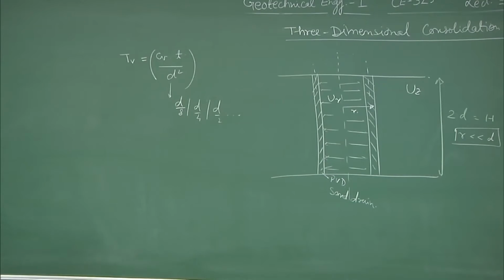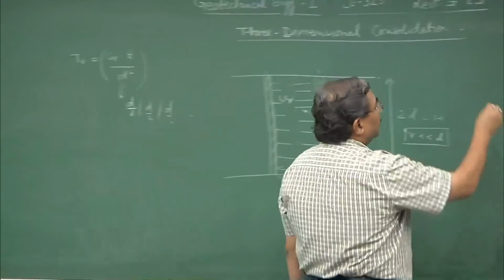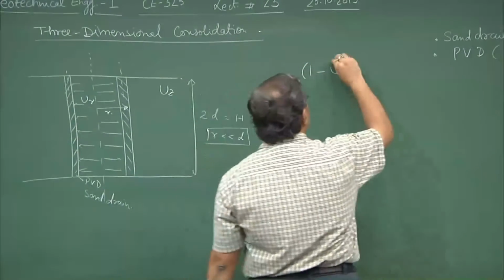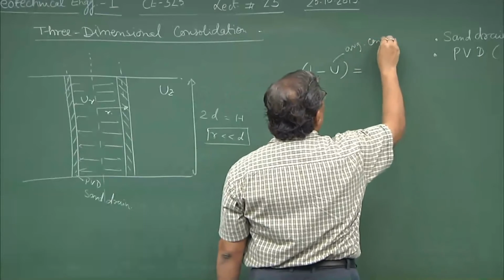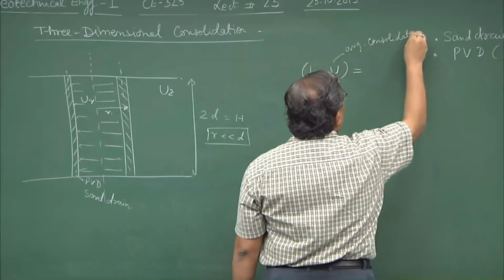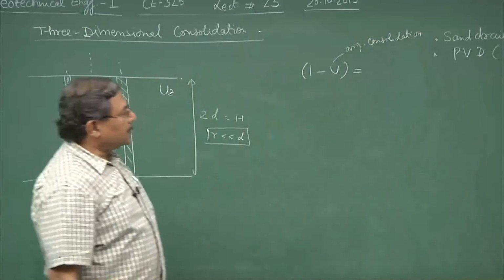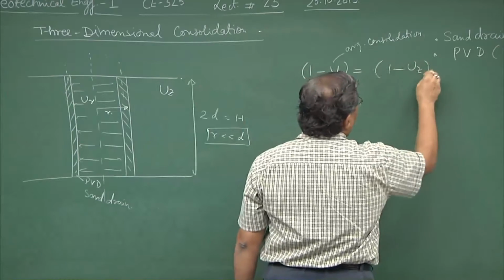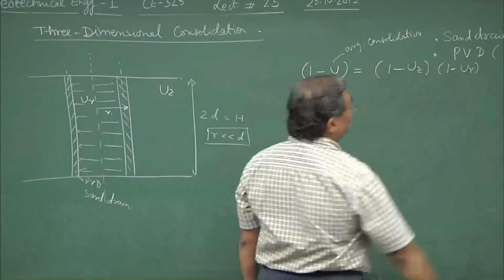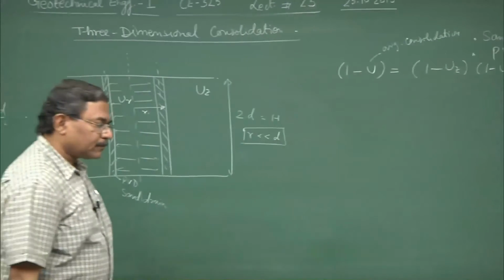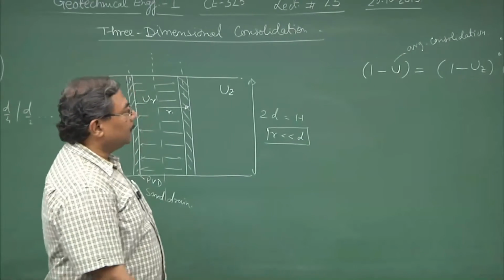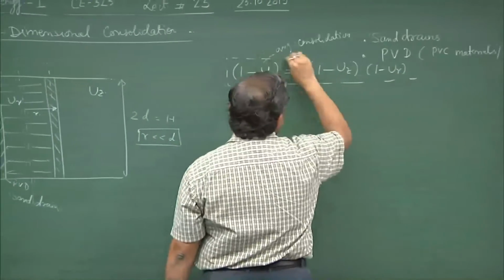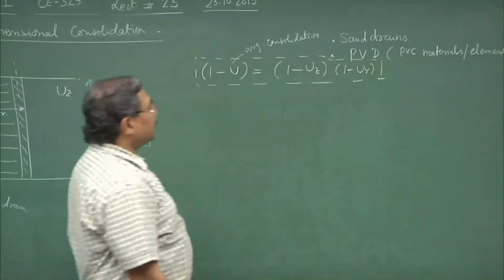So, by doing this type of manipulation, I can say that 1 minus U, if U is the average consolidation undergone by the soil mass, would be equal to 1 minus Uz into 1 minus Ur. So, this is a relationship which is utilized.